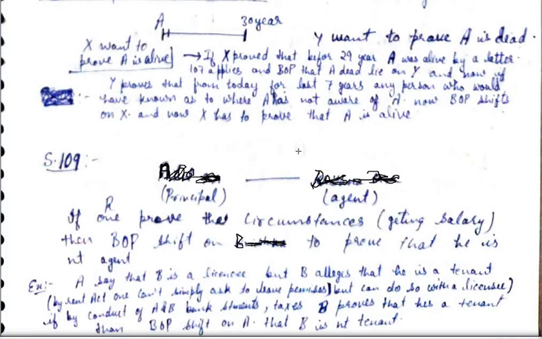अब L और T के बीच में dispute हो गया. अब L is saying that you are not my tenant. T is not my tenant. अब suppose T proves the circumstances.